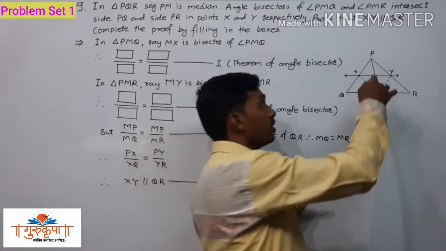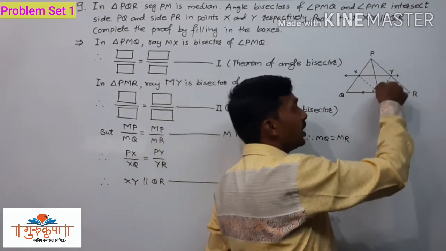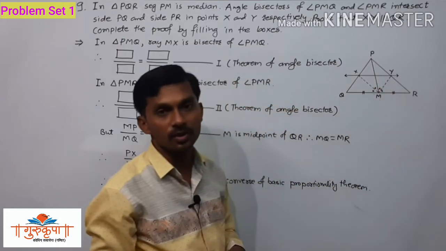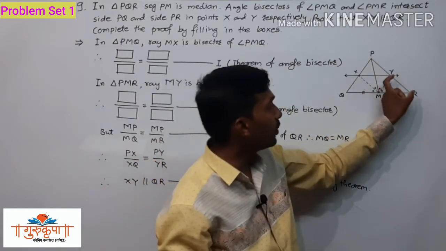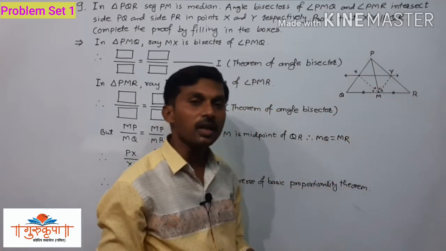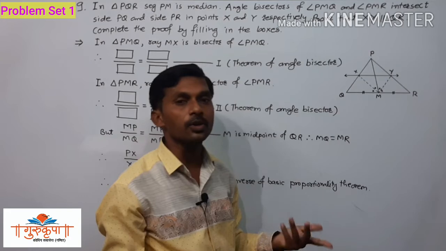Now, we have to think about this triangle. In this triangle, it is given that YM is the bisector of angle PMR. So, we can easily write PY upon YR is equal to PM upon MR, by using the angle bisector theorem, and that should be equation 2.